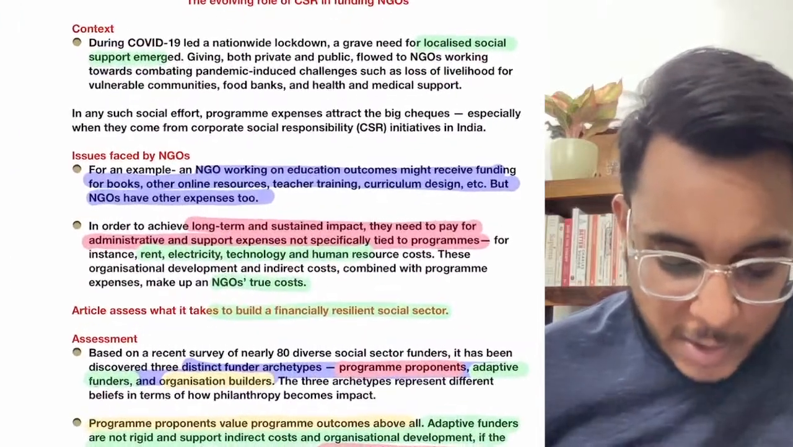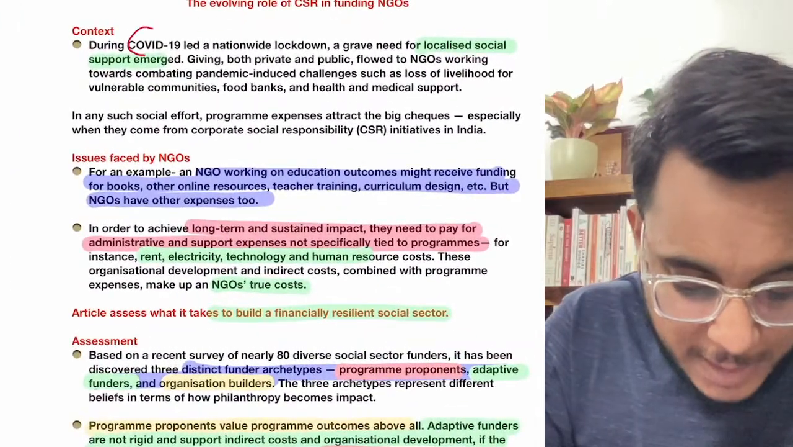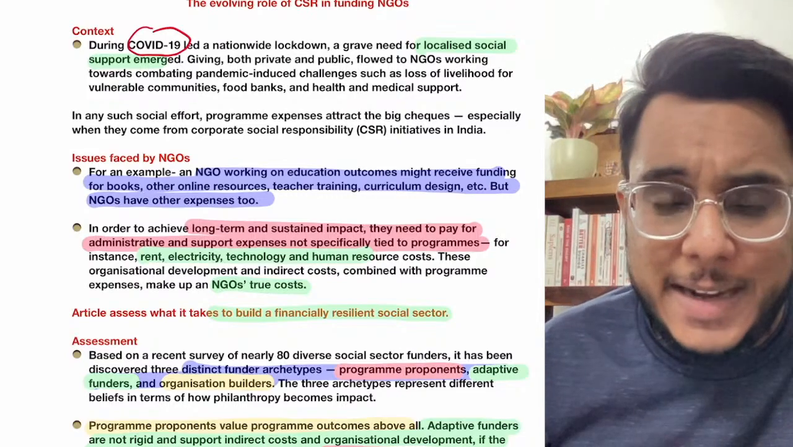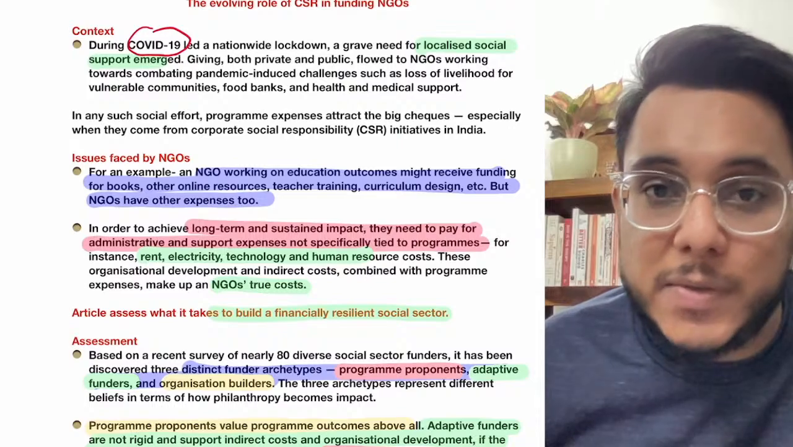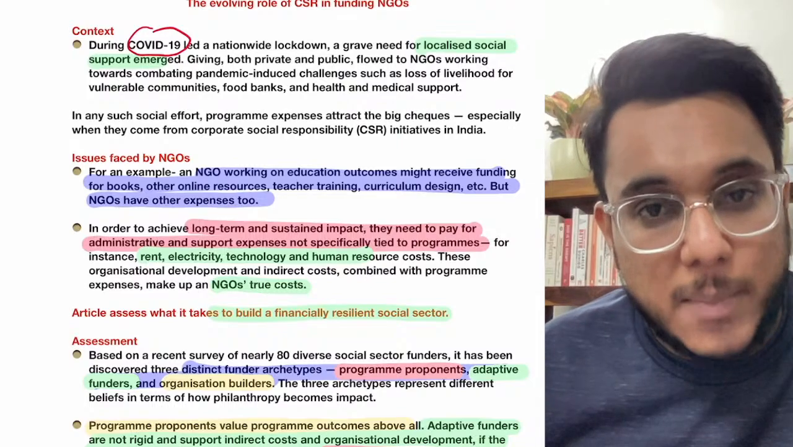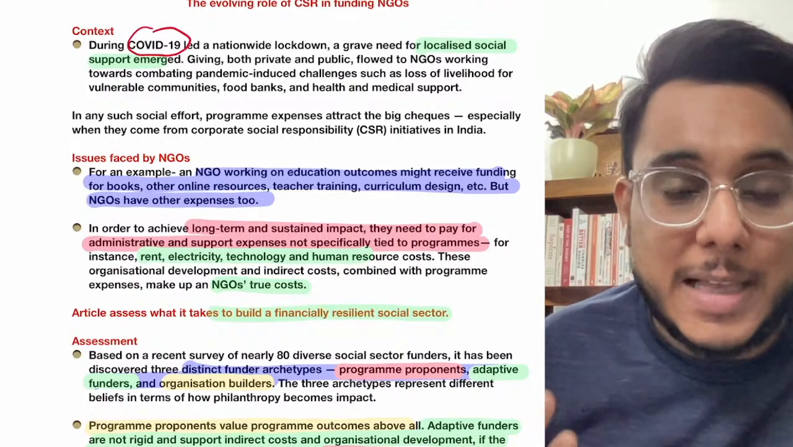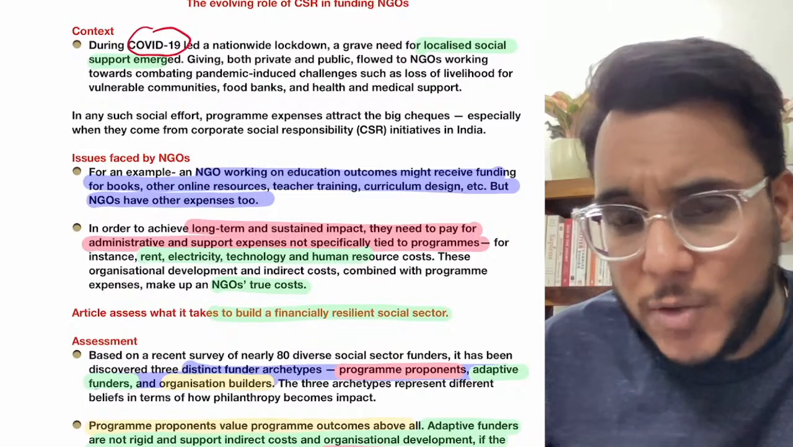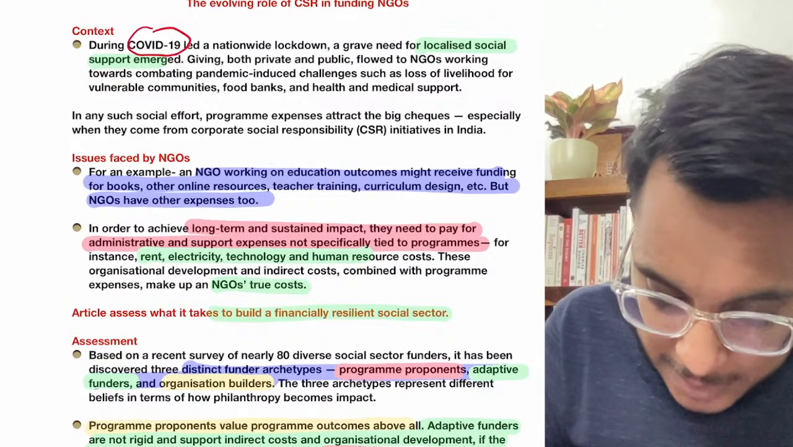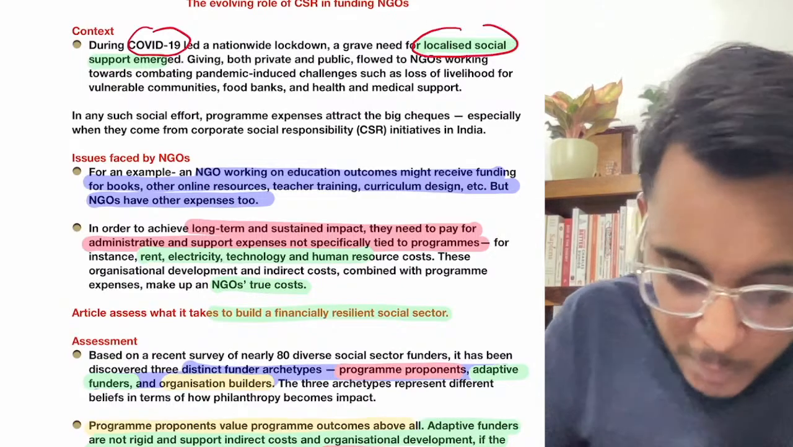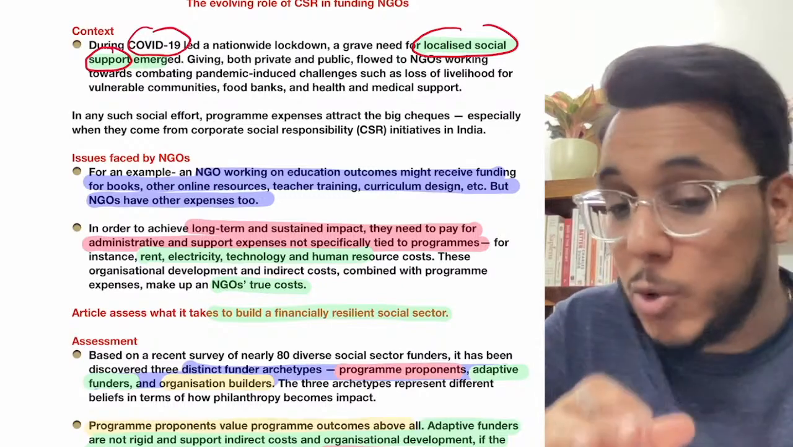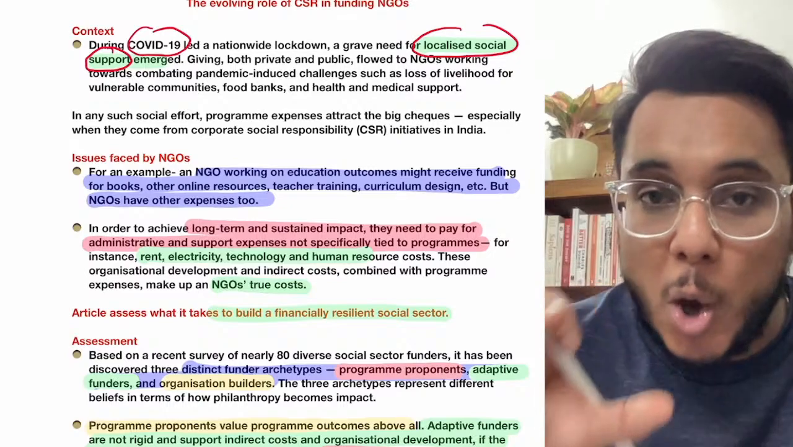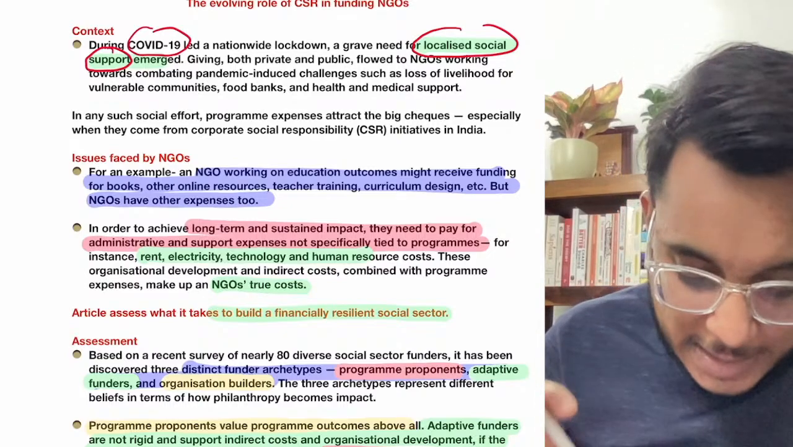Now guys, understand this particular thing: when we talk about the COVID-19 pandemic, lockdown came. Because of that lockdown, economic suffering of the people came. People lost their livelihood. Then there was the need for health, there was the need for medicines. A lot of support was needed, and in that capacity localized social support came. Not only government support, but localized social support was given by NGOs, non-governmental organizations.